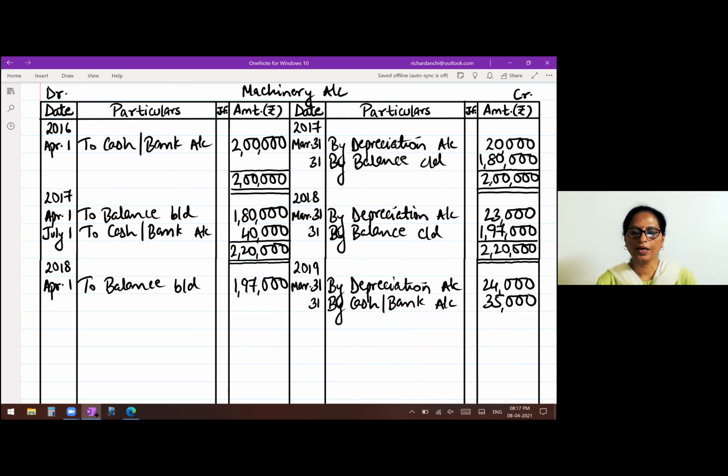In the working note, we have seen that we have made a profit of 2,000. So when you give the profit, the entry is machinery account debit to profit and loss account. So write on the debit side, March 31st to profit and loss account, 2,000. This is profit on sale.